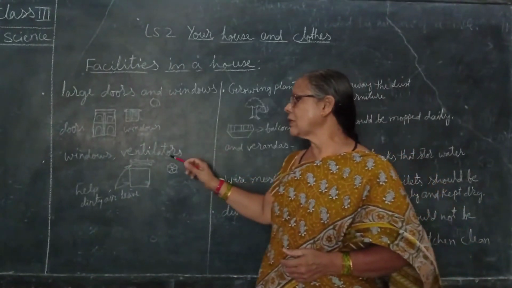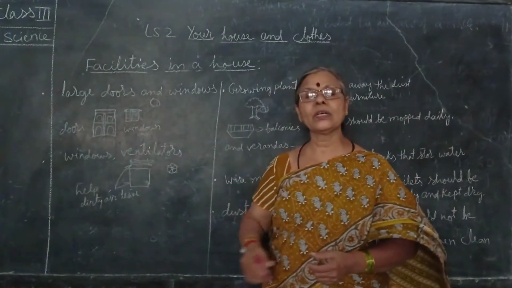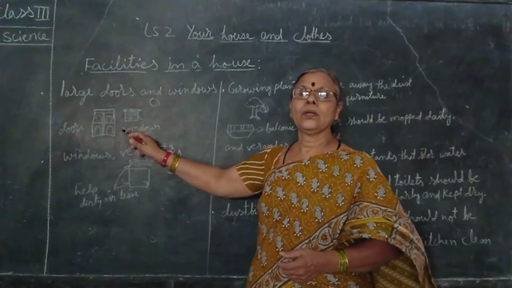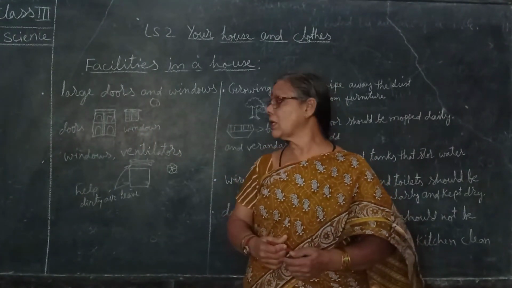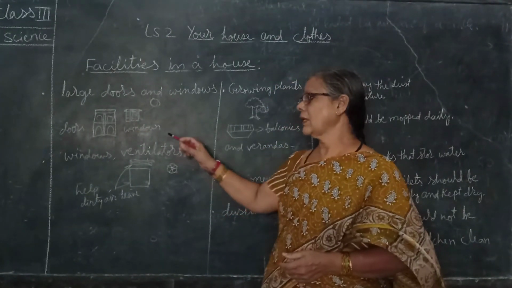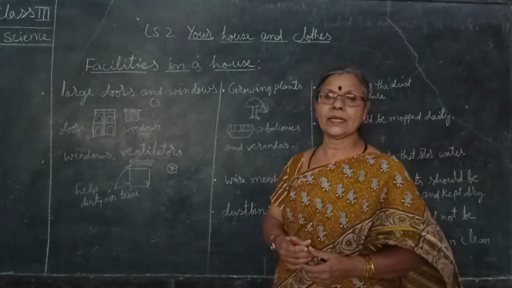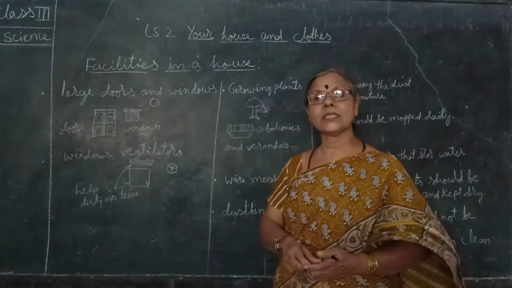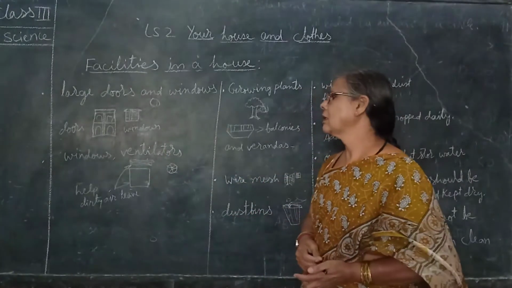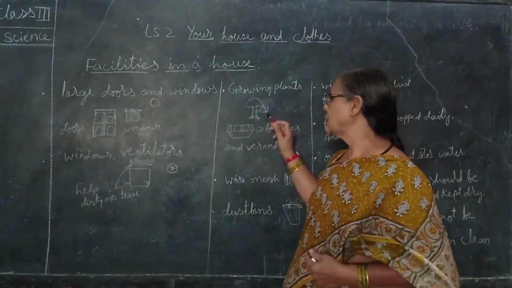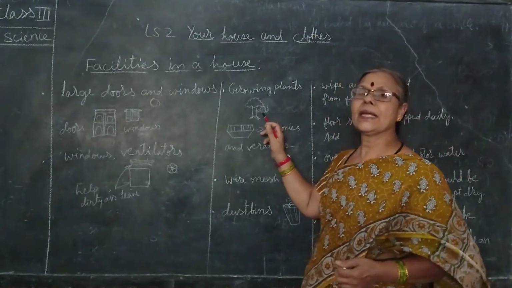Suppose we do not have the doors and windows, then what will happen? No sunlight will enter our house and we will not get the fresh air, and because of that all the germs will start breeding. So that's why we need fresh air.